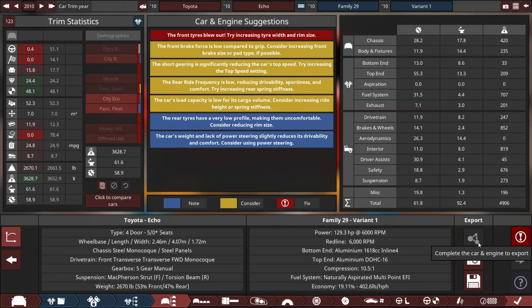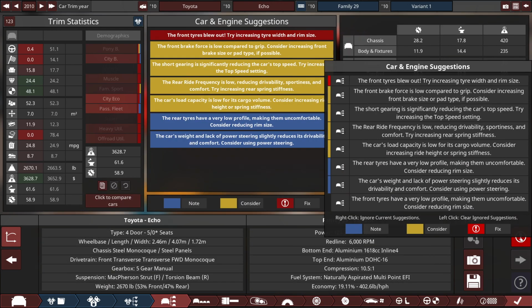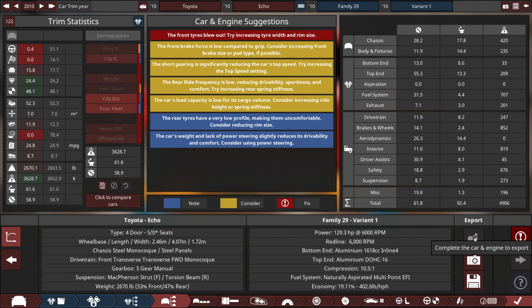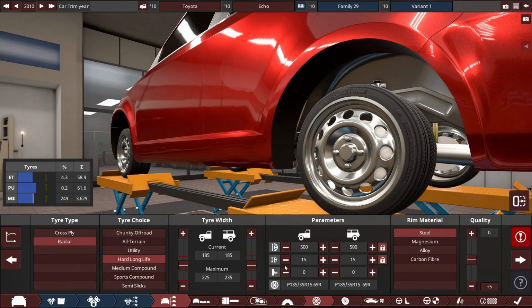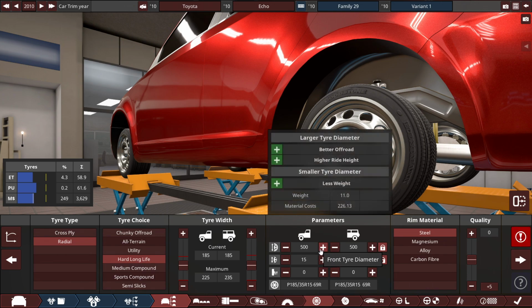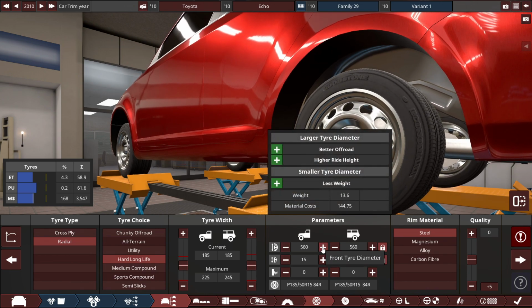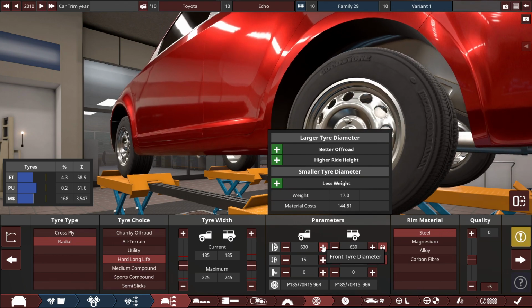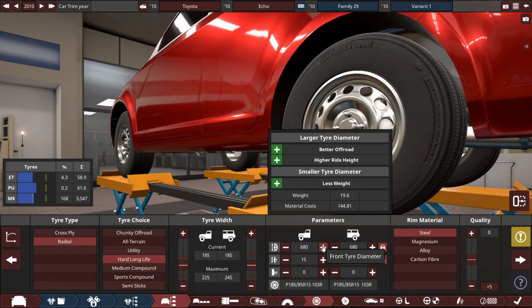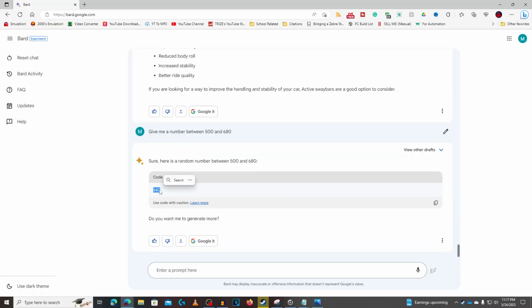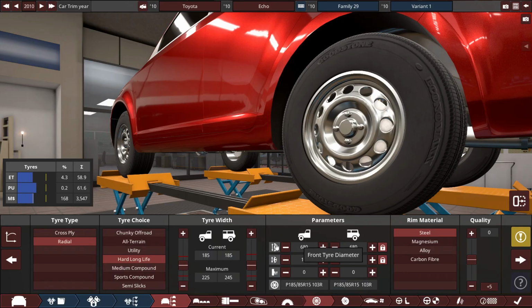Oh, I can't export the car until this is all fixed. Oh man. So the first thing I'm going to change in this program is probably the tire diameter here. So the lowest is 500 millimeters for the tires. Let's see here for the tire diameter, like maxing this out. What's the max value? 680 is the max value. I'll probably do it between 500 and 680 for the tire diameter. I'll do that first. So 540-ish millimeter tires.